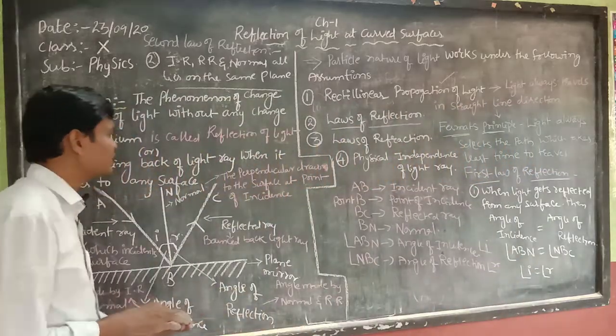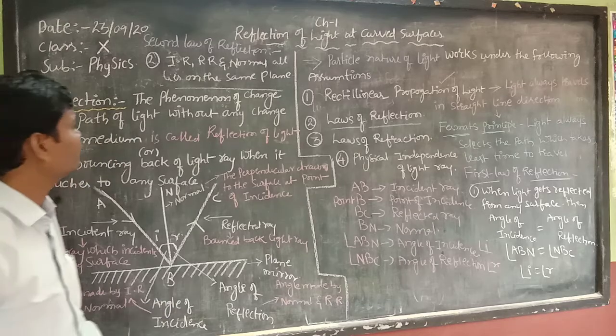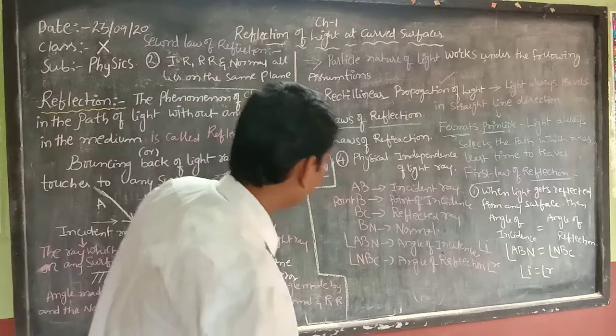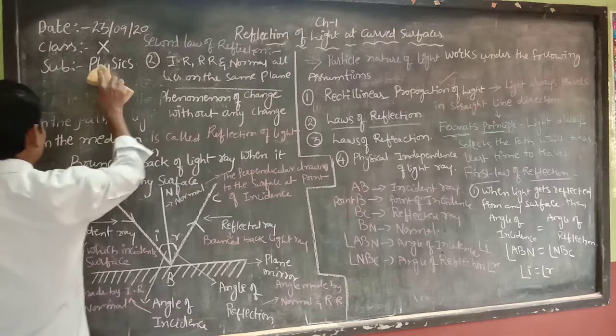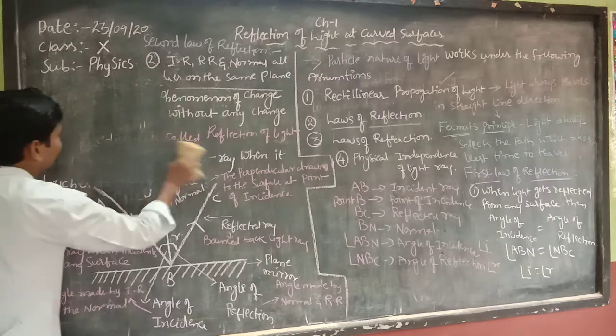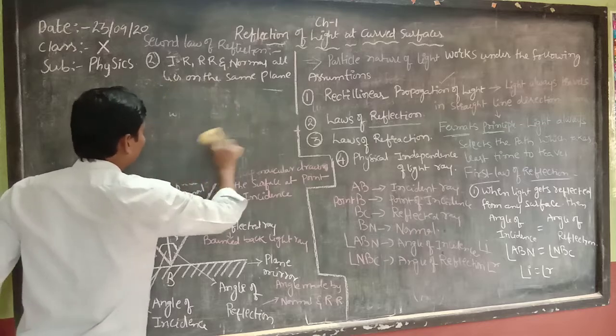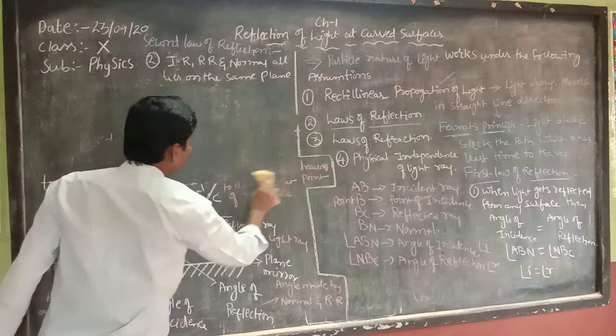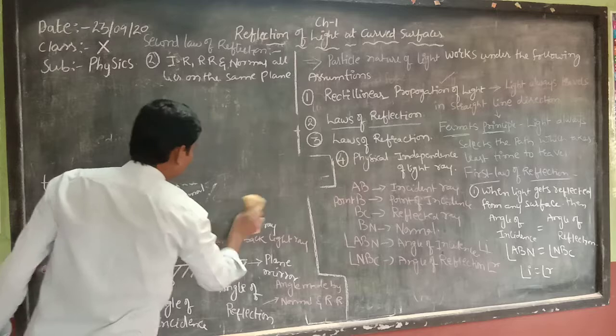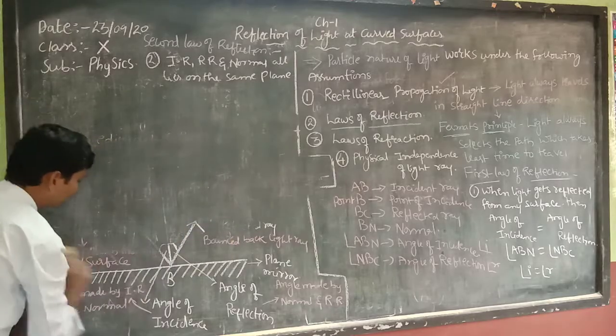Now let us come to the second law of reflection: the incident ray, the reflected ray, and the normal all lie on the same plane. That is the second law of reflection.